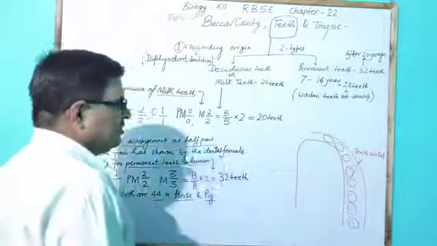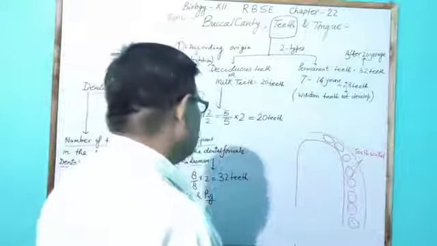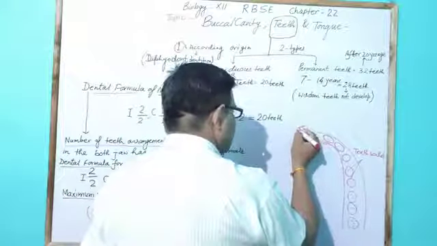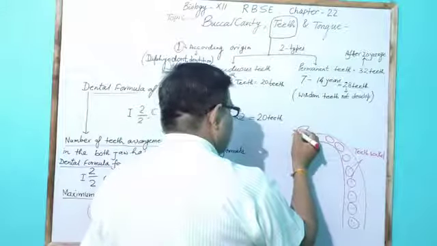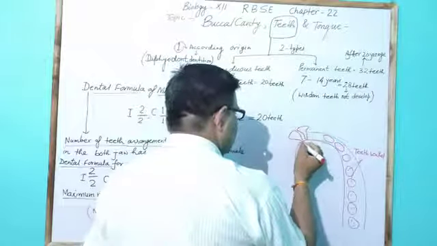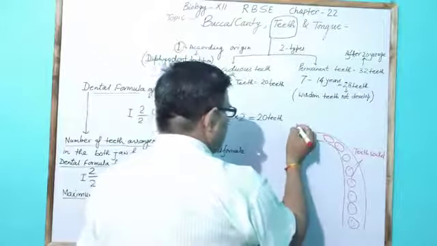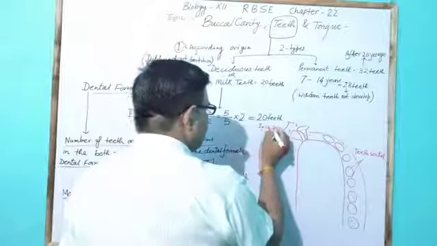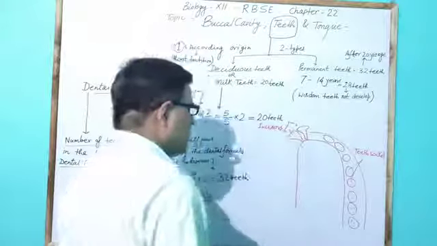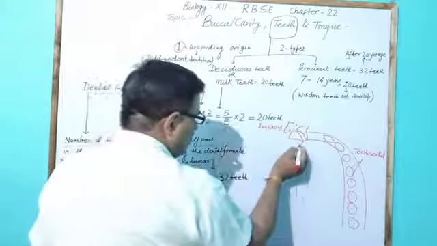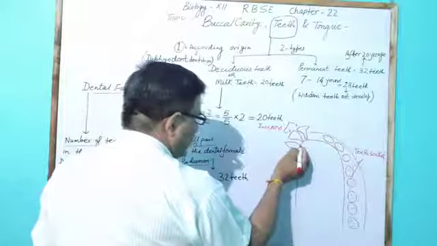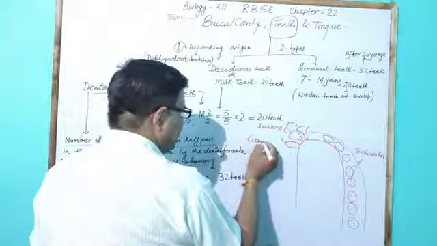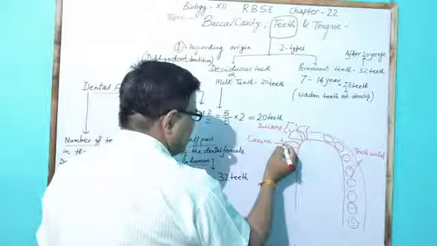The teeth used for cutting are called incisors. So the first and second teeth are incisors, number 2, and the dagger shaped third tooth is called canine.